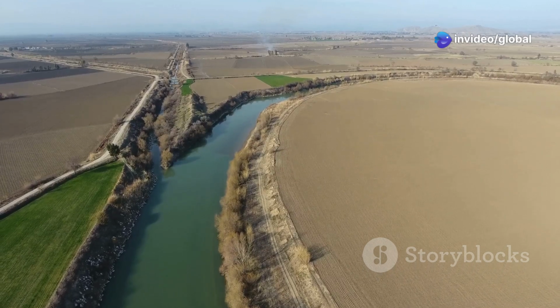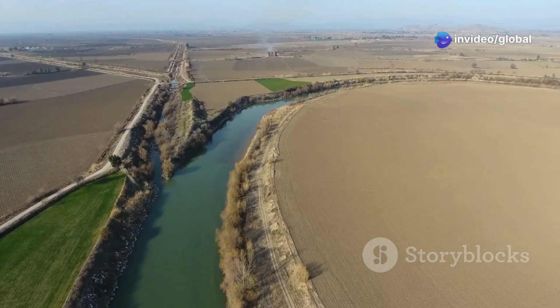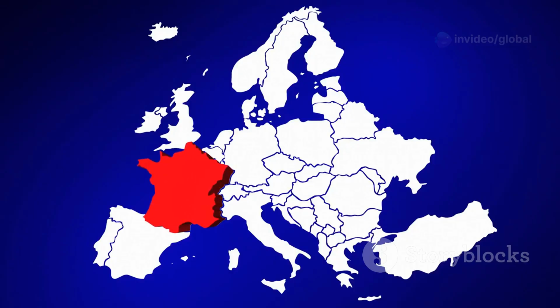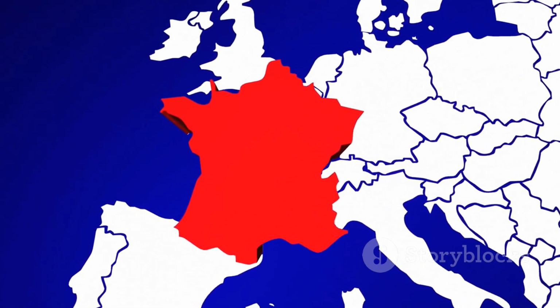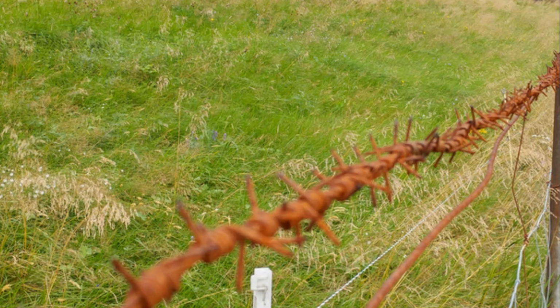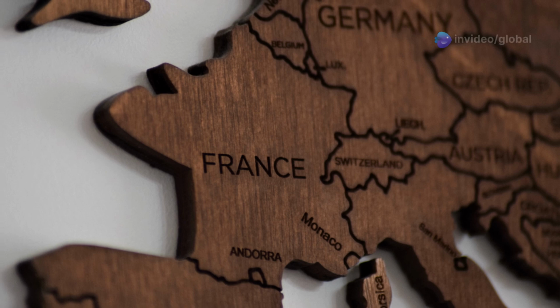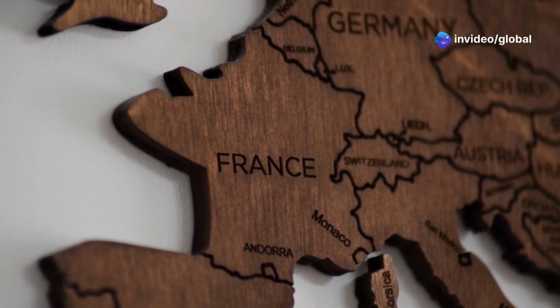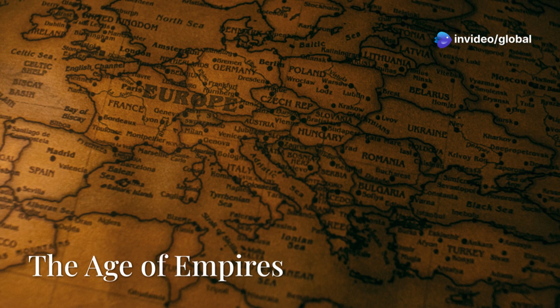Tribes and groups fought for control, and new kingdoms were born. This period saw the rise of powerful kingdoms like the Franks, in what is now France, and the Visigoths in Spain. The borders of these kingdoms were constantly changing through wars and alliances.